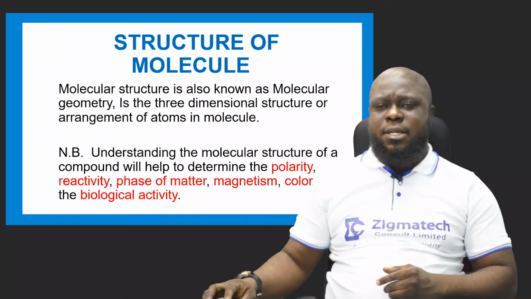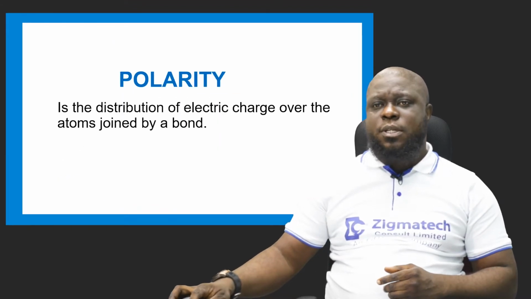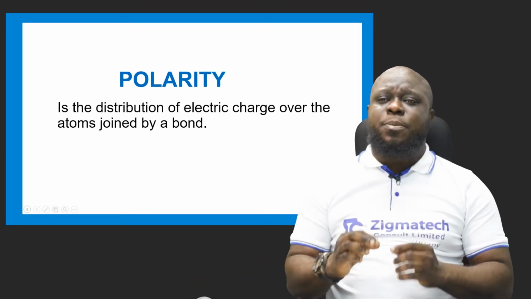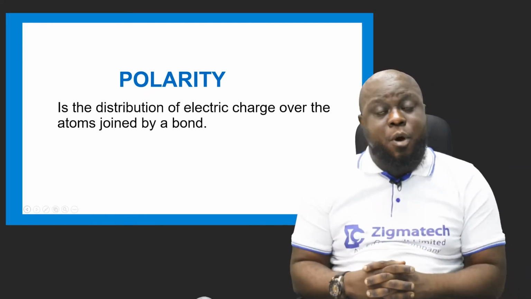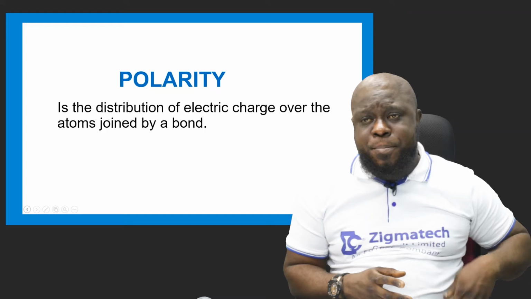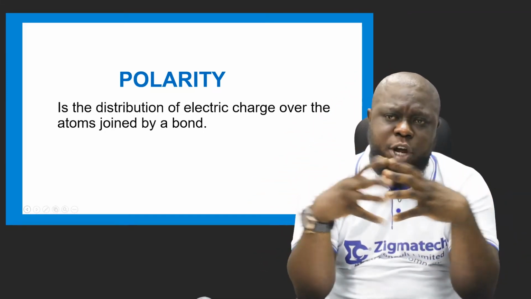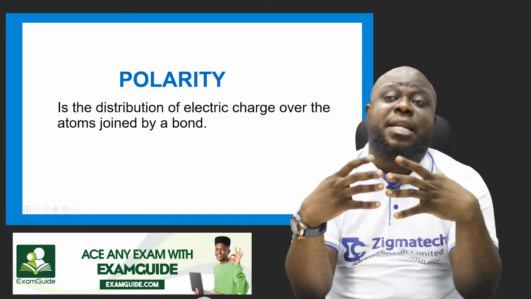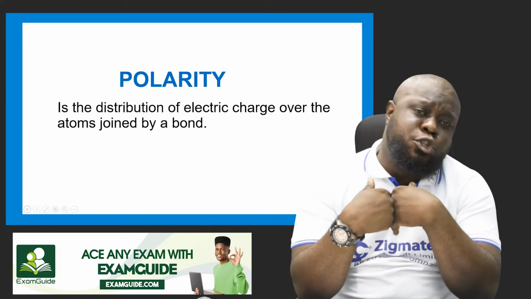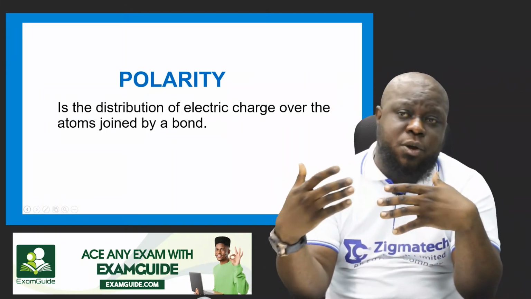Now, what is polarity? Polarity is the distribution of electric charge over atoms joined by a bond. When we get to chemical combination, you will know how these atoms and molecules join together to form a compound. It's a distribution of electric charges. Take, for example, sodium and chlorine are two different charges. Sodium is positive and chlorine is negative.